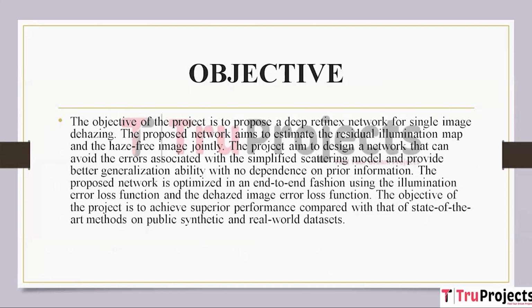Objective. The project's objective is to suggest a Deep Retinex network for dehazing a single image. The proposed network intends to jointly estimate the haze-free image and the residual illumination map. The objective of the project is to create a network with greater generalization capabilities independent of prior knowledge, avoiding the flaws in the simplified scattering model. Using the illumination error loss function and dehazed image error loss function, the proposed network is optimized from beginning to end. On publicly available synthetic and real-world datasets, the project's goal is to outperform state-of-the-art approaches in terms of performance.